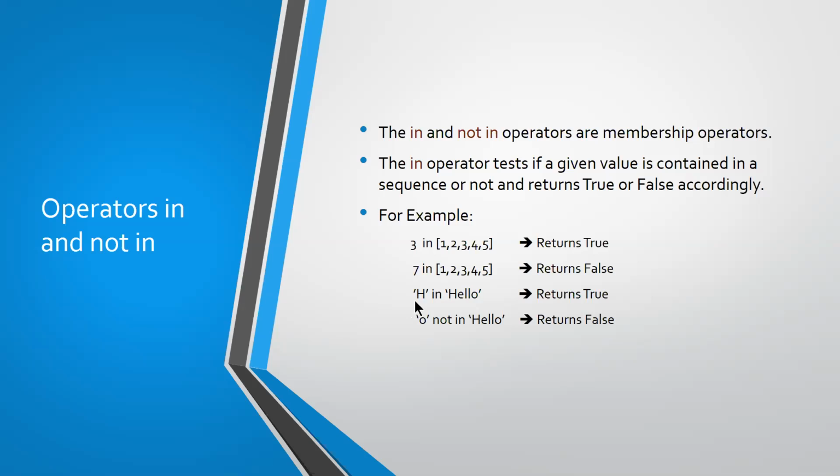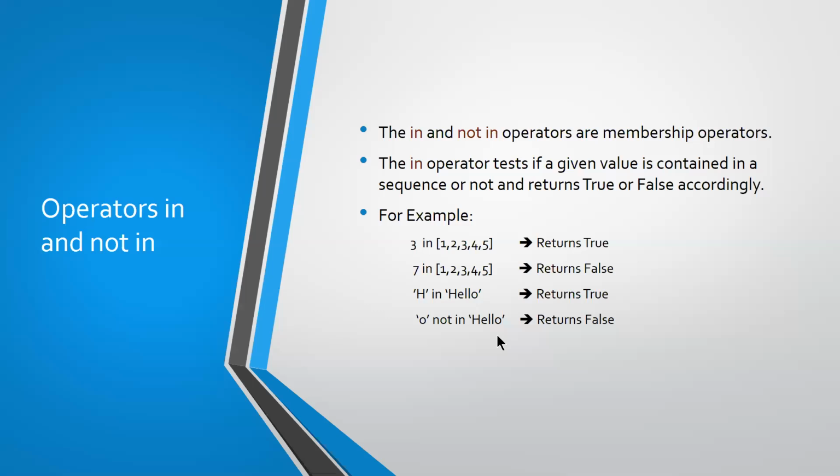Here I'm checking a character in a string, whether H is present in hello. Yes, so it will return the value true. O not in hello? O is present in hello, so when you use the not in operator, it will return the value false.